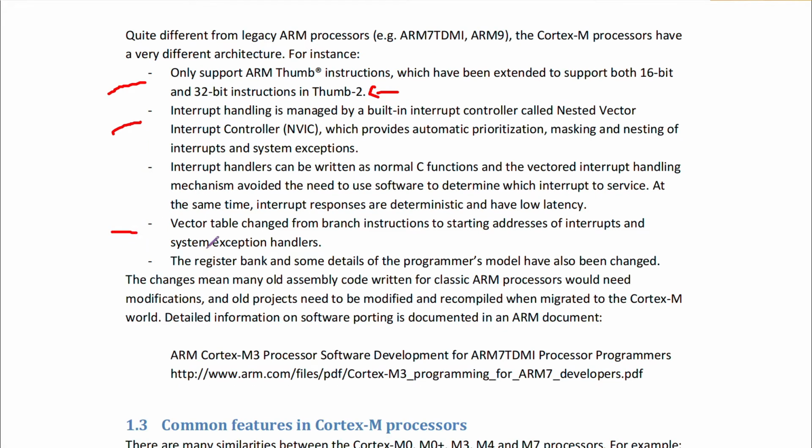Then there is something called the vector table, changed from branch instructions to starting addresses of interrupts and system exception handlers. So vector table basically क्या करता है? It stores the address of the interrupts and the system exception handlers. System exception handlers जैसे कोई आपके error handlers हो गए या कोई faults होती हैं, तो they are called your system exception handlers. And ISR की starting locations are all given in the vector table, right?